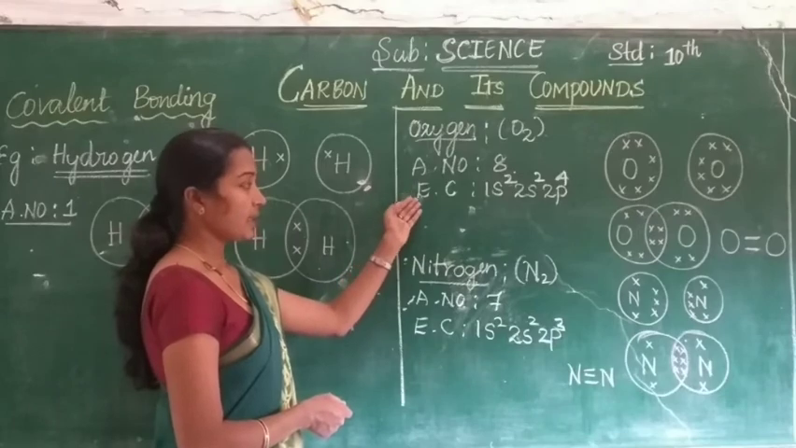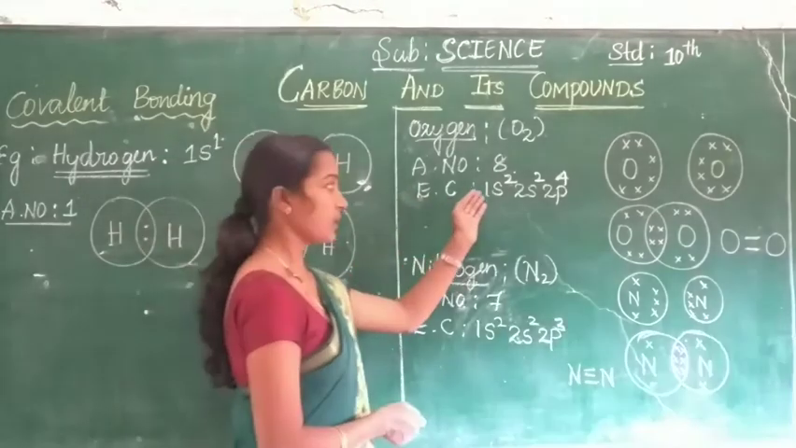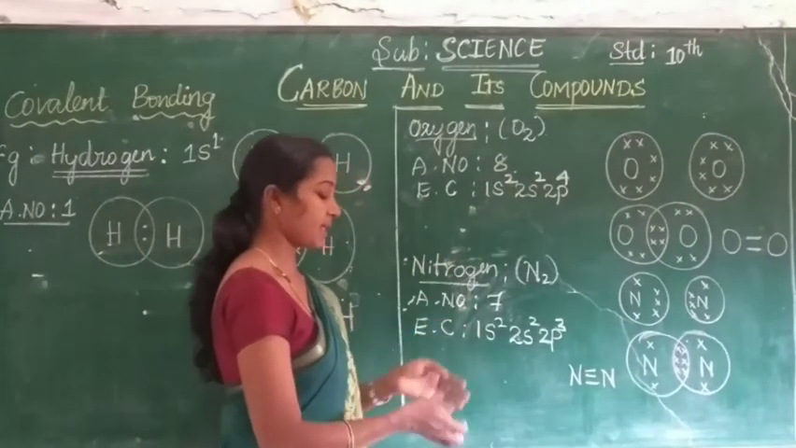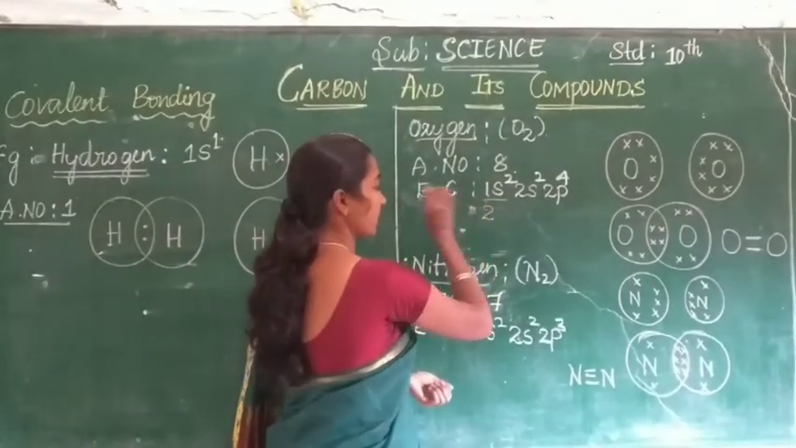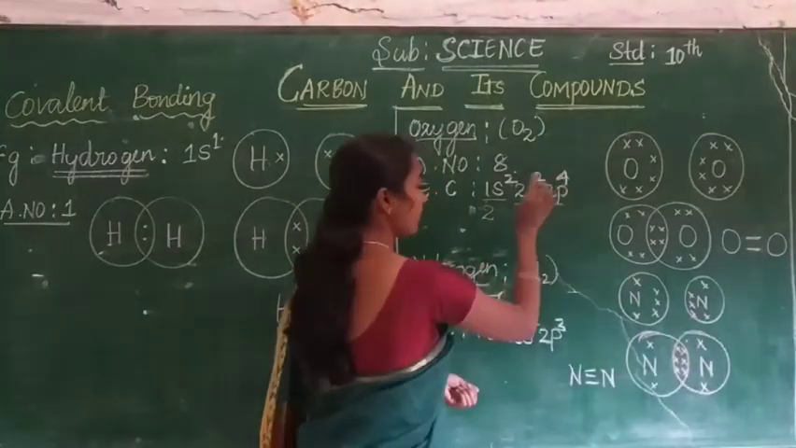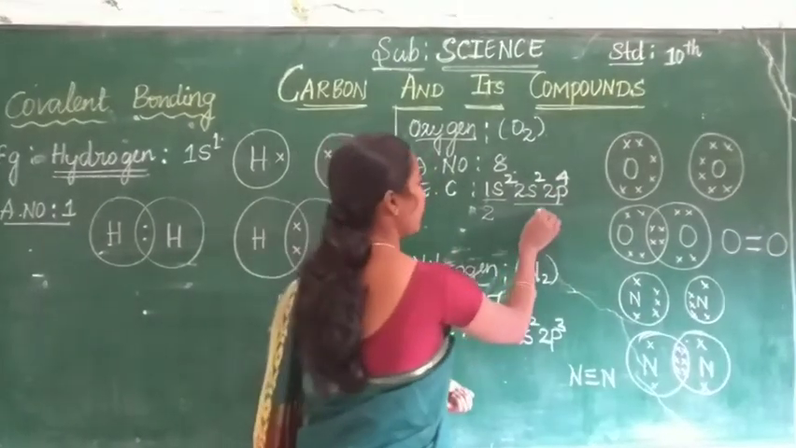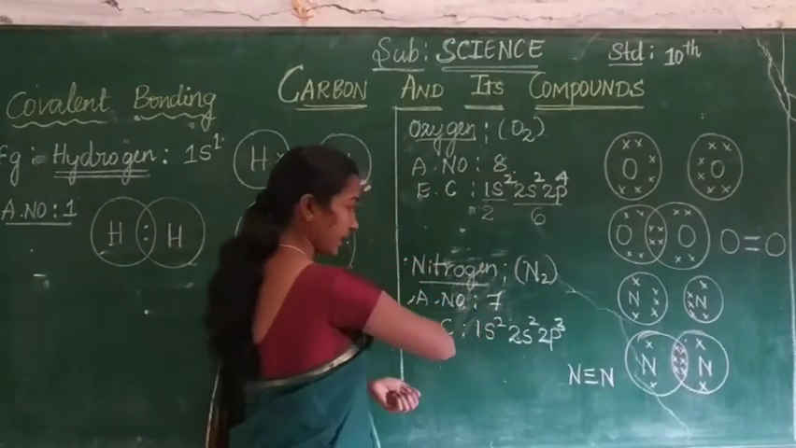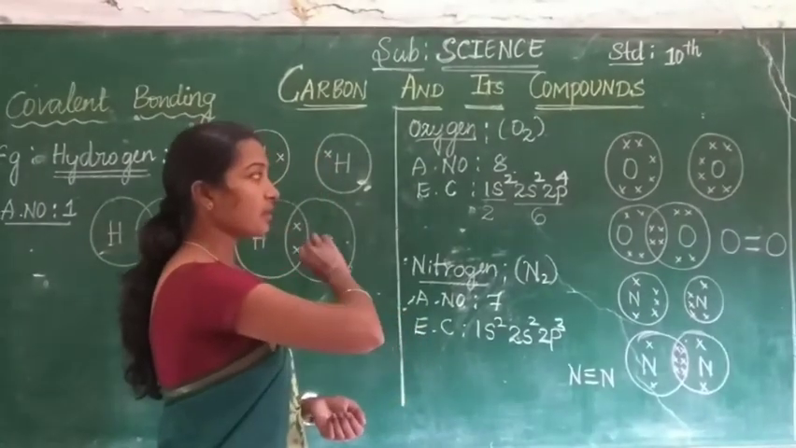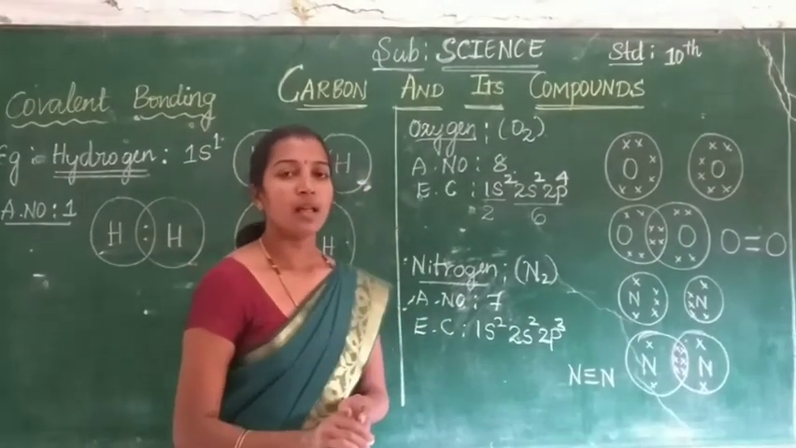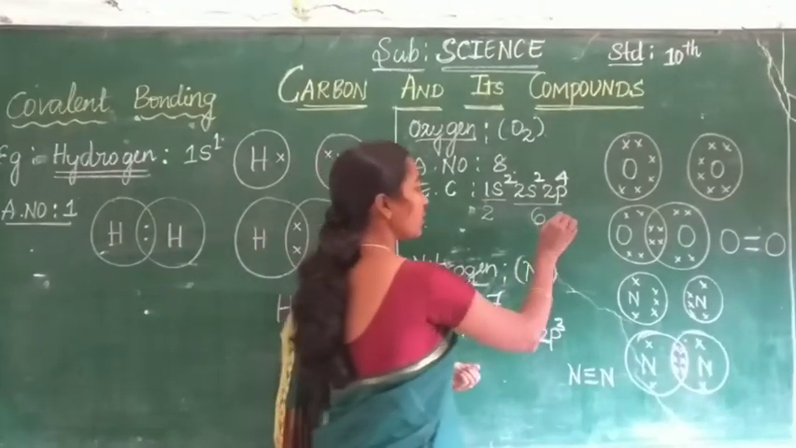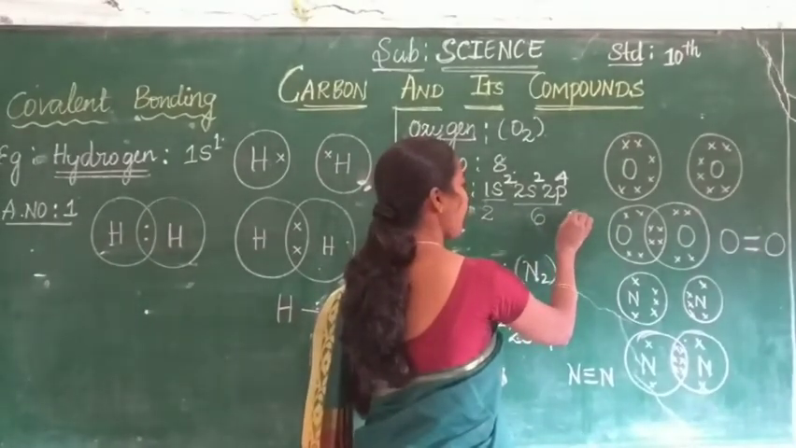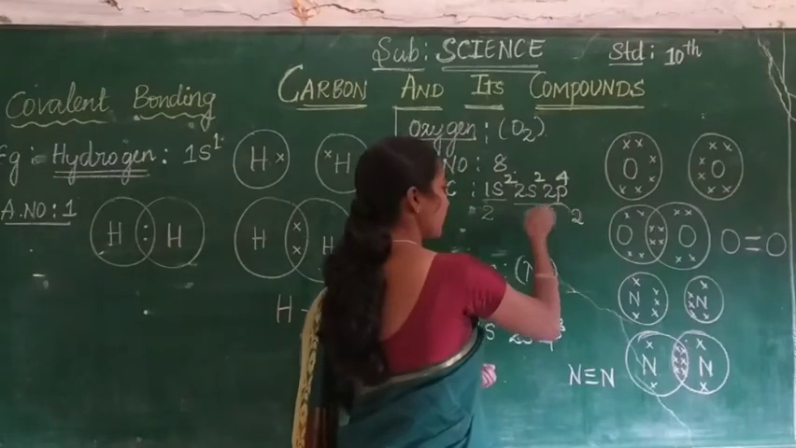Through that, the electronic configuration is 1s2, 2s2, 2p6. Look at children here. The first shell is having 2 electrons. The second shell is having how many electrons? Yes, 6 electrons are there here. How many electrons are needed to show the octet or noble gas configuration? Yes, only 2 electrons are needed here.